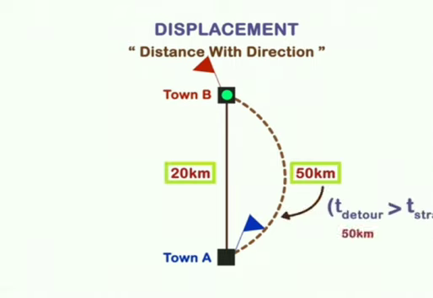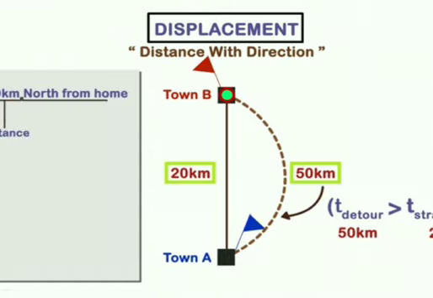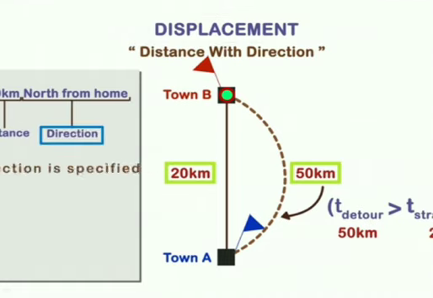But if you call someone to tell them where you are, in both cases your location is this town, which is 20 kilometers north of your home. Displacement in both cases is the same. You traveled 20 kilometers north. North shows the direction, and because direction is specified, displacement becomes a vector quantity.